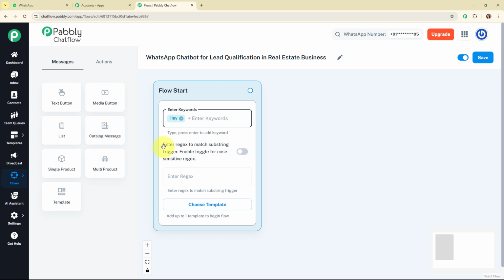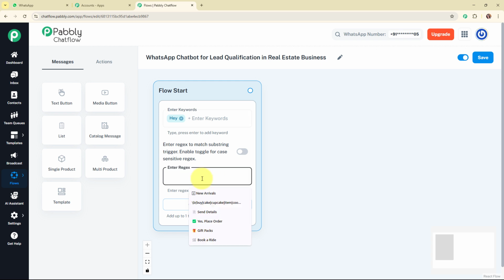So here it says enter the regex to match substring trigger and enable the toggle for case sensitive regex. So here in this case, people type messages in different ways. One person might say I want to rent a property, while another might write I'm interested in a property. So instead of listing every possible variation, we can use regex, that is regular expressions, to create a smarter trigger.